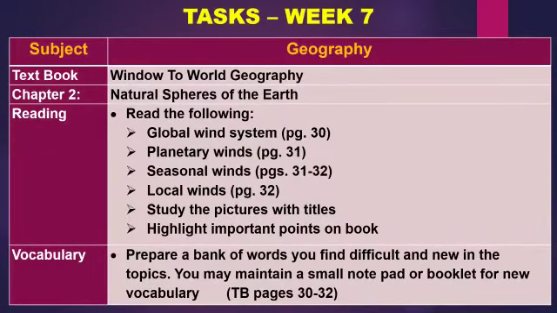Students, these are the tasks for week 7. You have to read the following pages: global wind system, planetary winds, seasonal winds, local winds. You have to study the picture with the title and highlight the important points in the book. Like I told you earlier, you will maintain a small notepad or booklet for preparing a bank of words you find difficult. You have to go through page number 31 and 32.